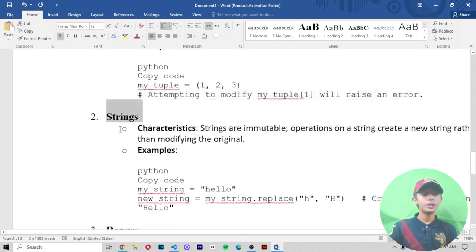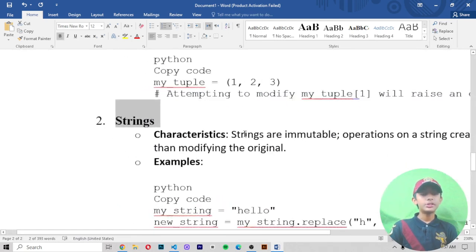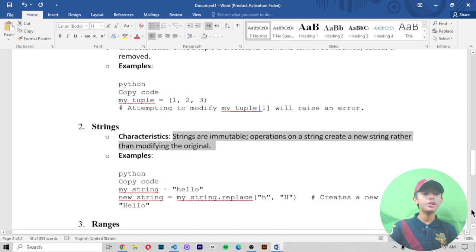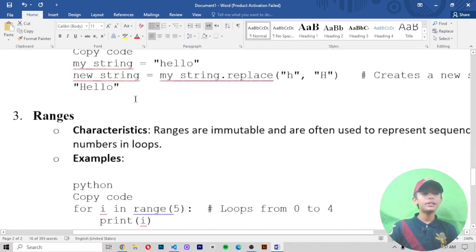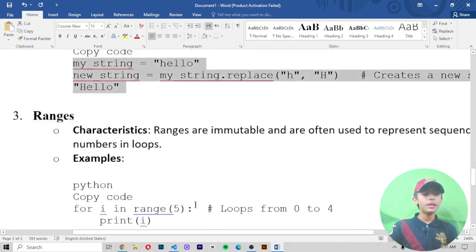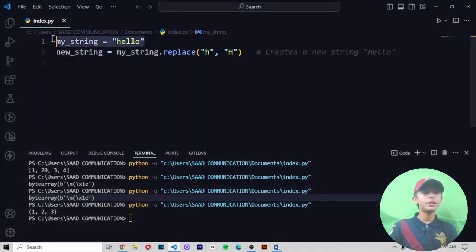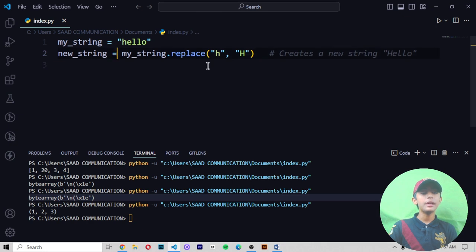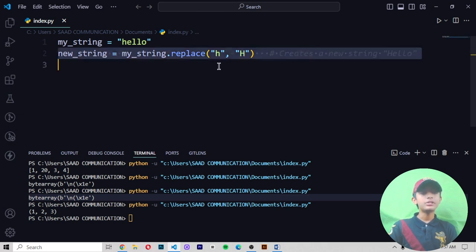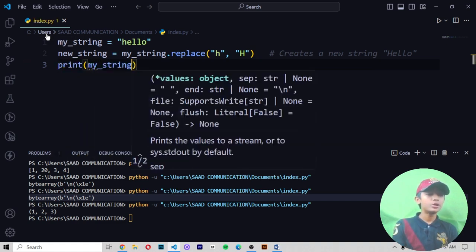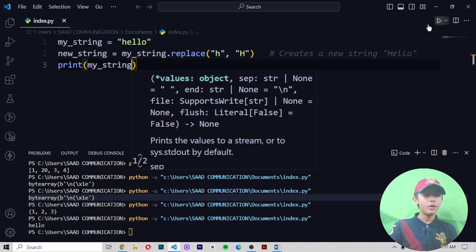Number 2, strings. Characteristics: strings are immutable. An operation on a string creates a new string rather than modifying the original. Let me copy this example and paste it. Here we create a string. In the first string I write hello, and in the second string I write a new string hello. Let me show you. If I print my string, it gives me hello in the output.